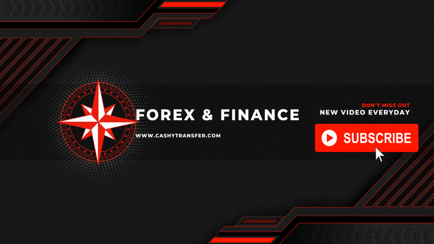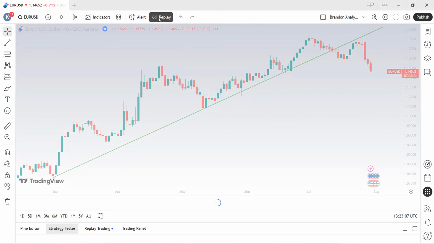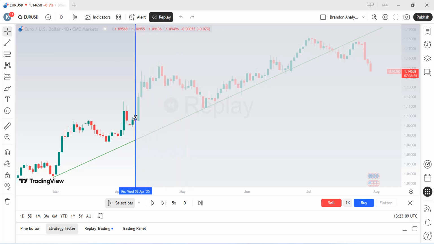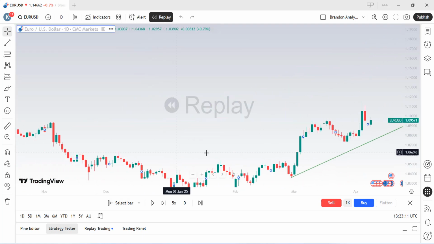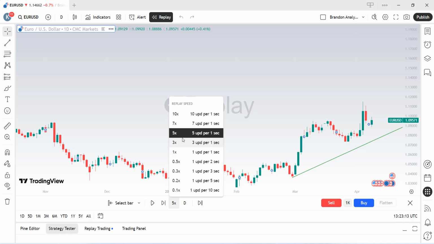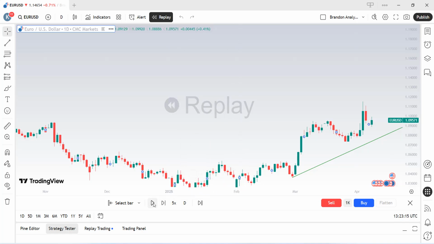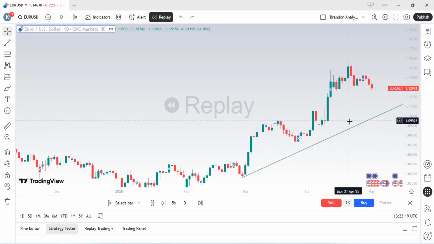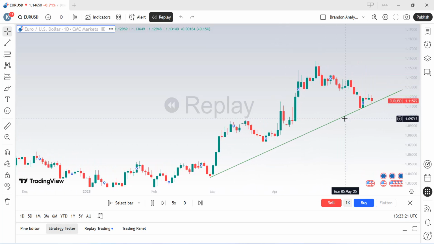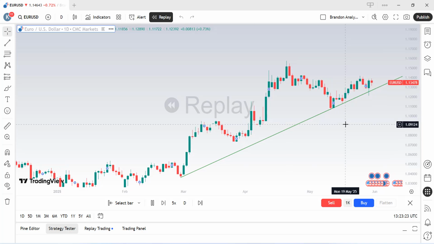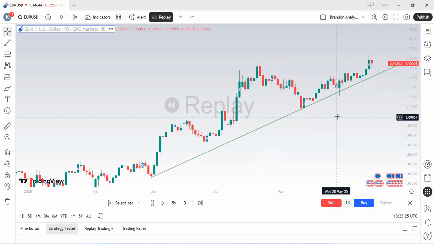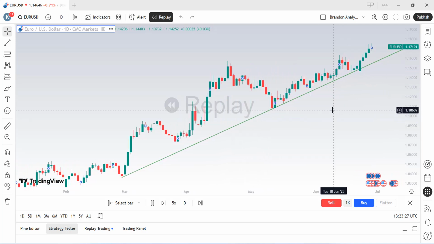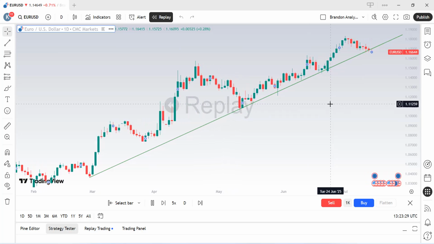Our next tool at the top of my TradingView is the bar replay tool. This tool helps you replay past price action as if it is happening in real time. It is amazing for backtesting your strategies or learning from past market moves so as to refine your future entries. But it is good you have in mind that this tool is only available for a premium plan.